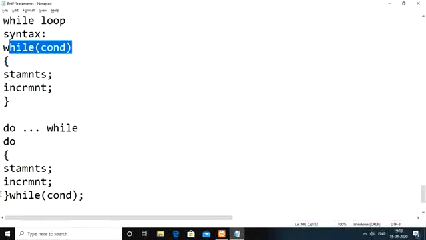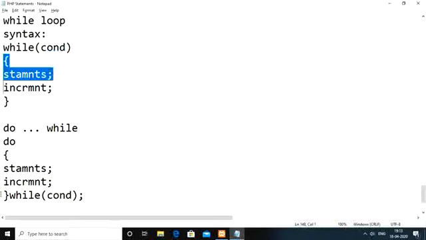Suppose in case of a while loop, the condition is false the very first time. In that case, we do not enter into the loop body of the while loop at all. When the condition is false, there are no iterations. We do not execute the statements of the while loop, not even one time.